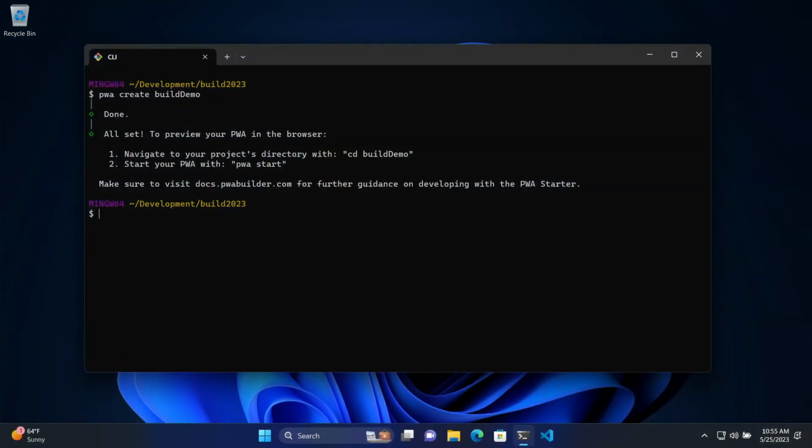that has all the necessary moving parts for a web project for you. It includes all of the preferred front-end stack from the PWA Builder team so that you don't have to worry about choosing from all these thousands of JavaScript libraries. It also handles bundling and deploying as part of the project, which we're going to talk about here in a little bit. And from here, all you need to do is type pwa start in order to start the dev server. But before we do that, I'm going to show you another way to start a new project before we start the dev server.